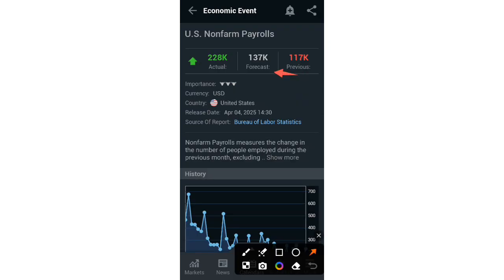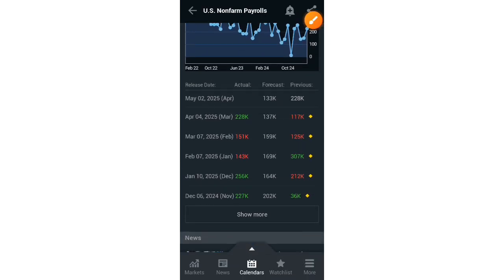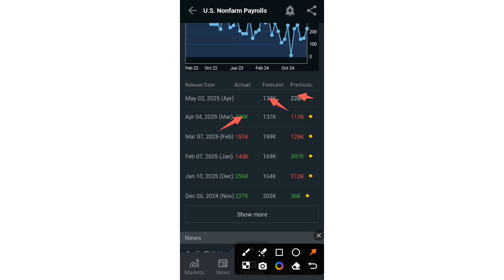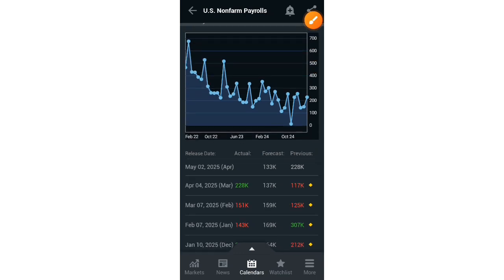And this data that you see here, this is just from last month. So if you can check over here, this data is from last month. So this month, this is the one we are working with. We have the previous, which is 228K. The focus is that it is going to drop. So they're expecting that this NFP release today is going to be negative for the dollar. And that's also something that I'm expecting based on what I said earlier on.